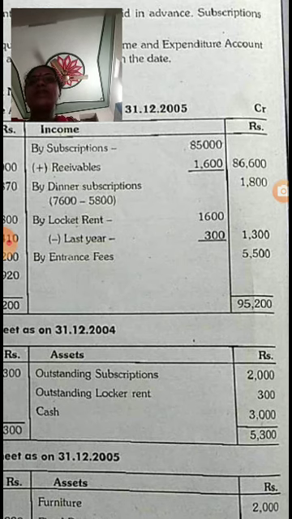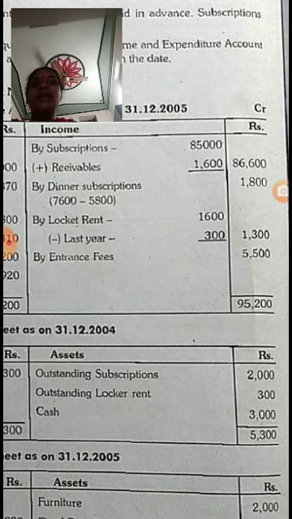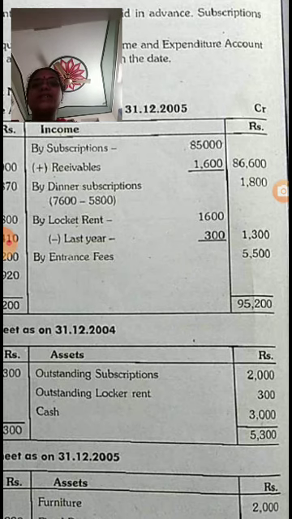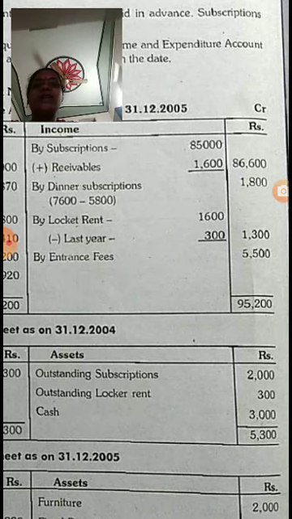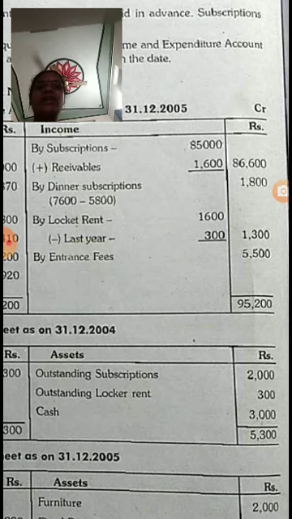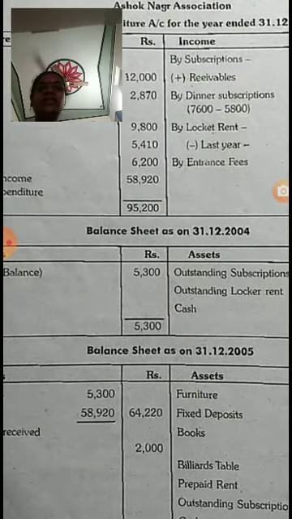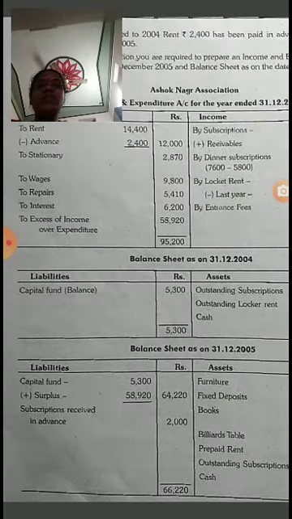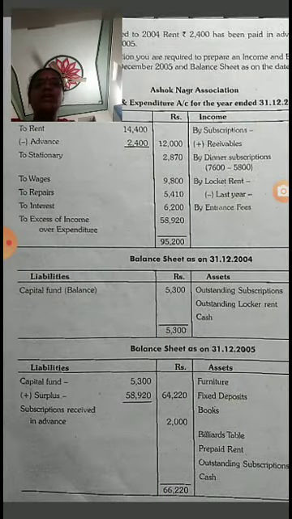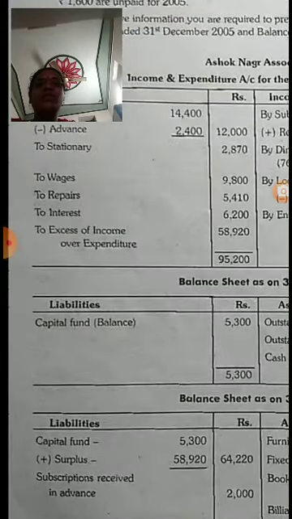This 5,800 is given in the problem. 1,800. Locker rent 1,600 minus last year 300, that is 1,300. By entrance fees 5,500. Next, we have to prepare the, here incomes are more than expenses. To excess of income over expenditure 58,920.